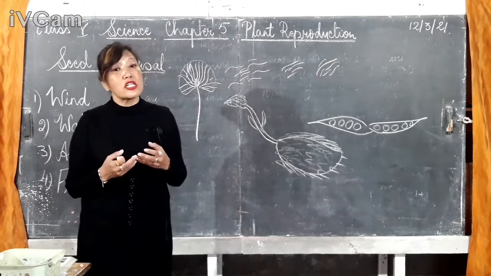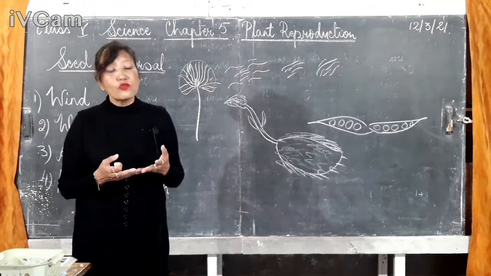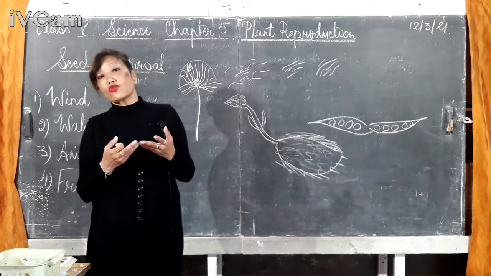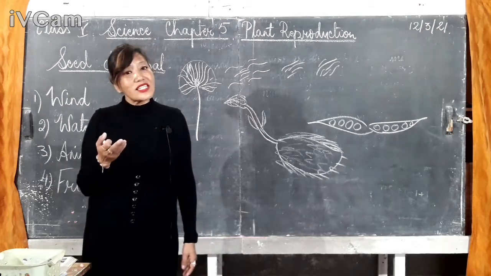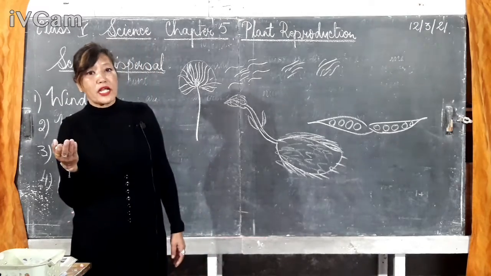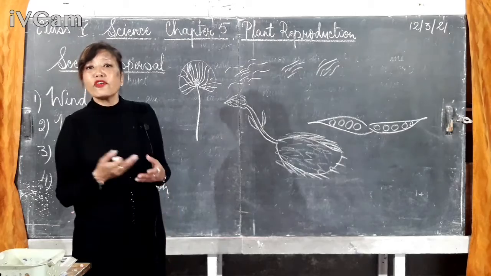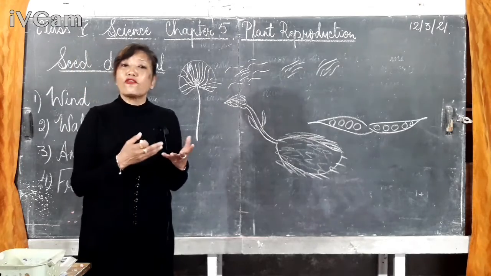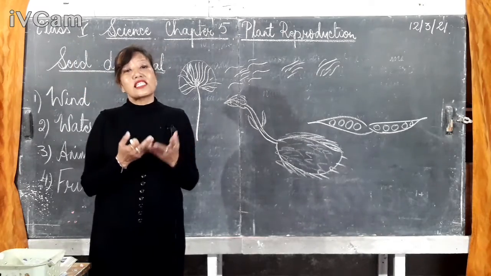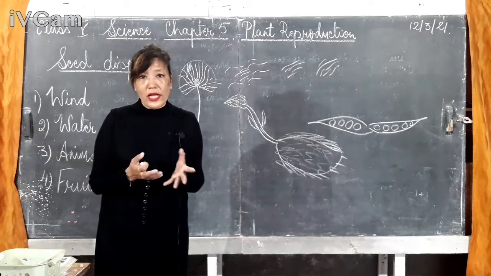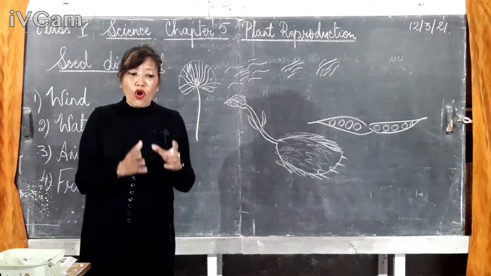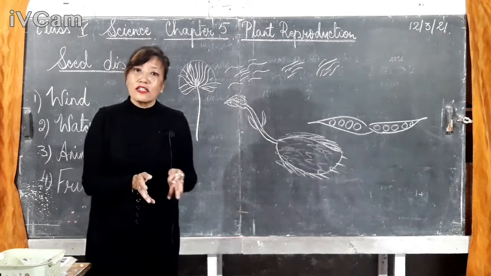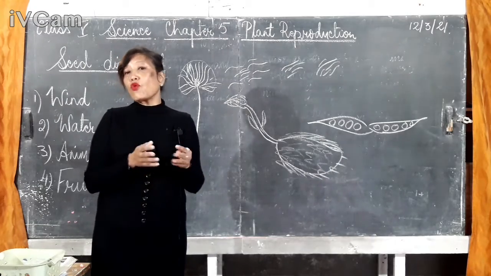Do you think all the seeds will germinate? Do you think all the seeds will grow into a new plant? Because as you have learned, for the seeds to germinate, they need favorable conditions. They need enough air, water, sunlight, and even some space for them to grow. So if all the seeds fall in one place near the parent plant, then what will happen?